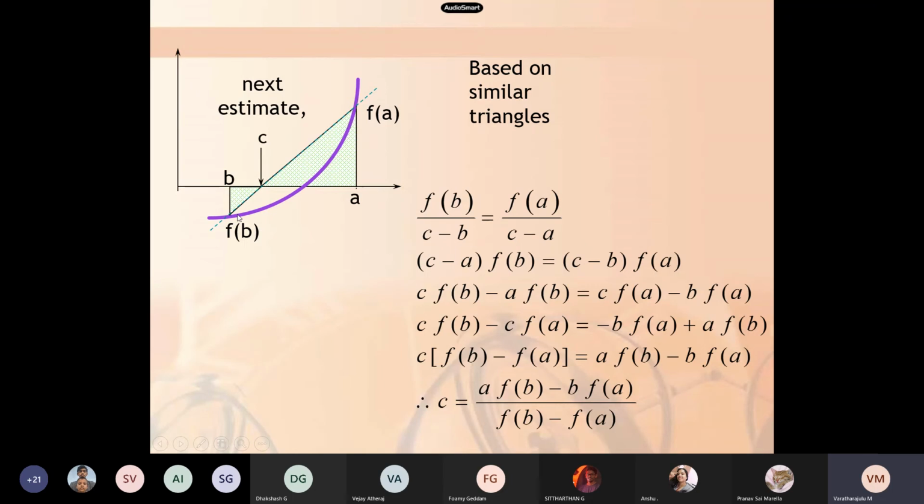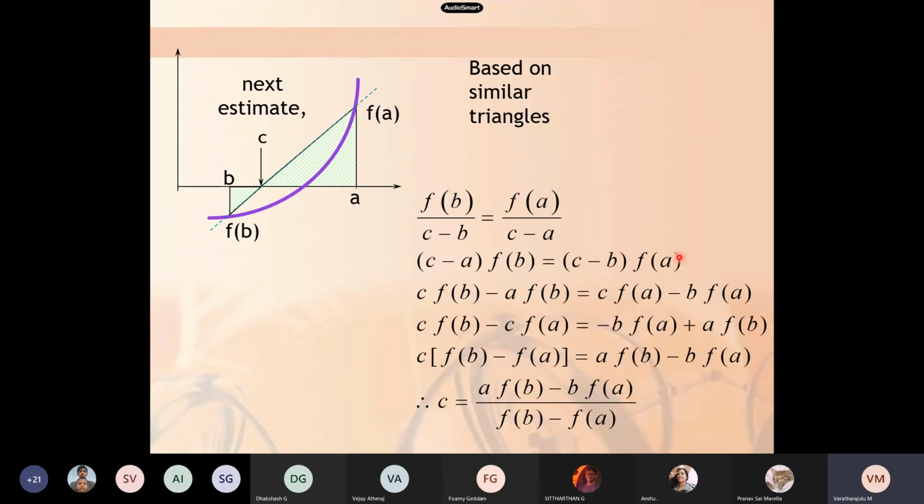For this particular triangle with f of b, I am keeping c minus b, this distance. On the other side I take c minus a. So I get this linear change in x as c minus b and c minus a. By cross multiplication, I get c minus a into f of b is equal to c minus b into f of a.